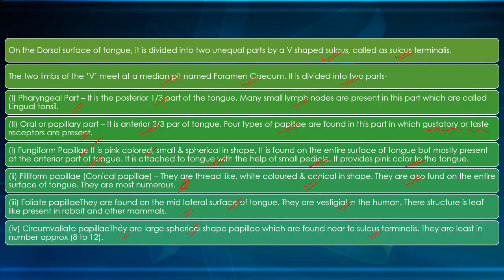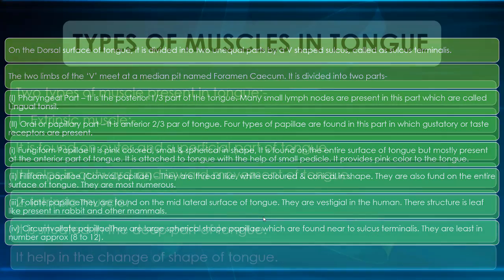Foliate papillae are found in the mid-lateral surface of the tongue. They are vestigial in humans. Their structure is leaf-like, present in rabbit and other mammals. Filiform papillae are thread-like, white-colored and conical in shape, and they are also found on the entire surface of the tongue. They are most numerous. So most numerous filiform, least numerous circumvallate.